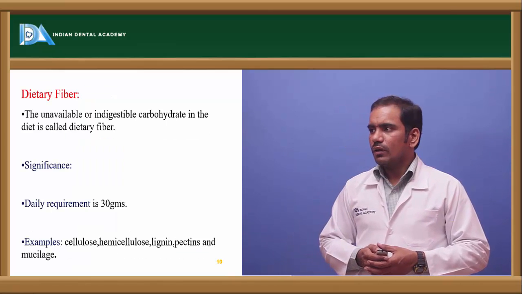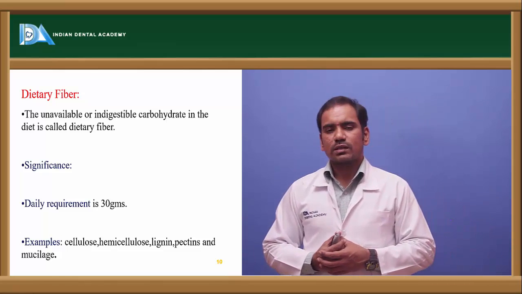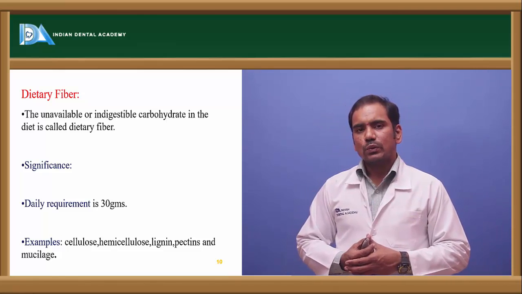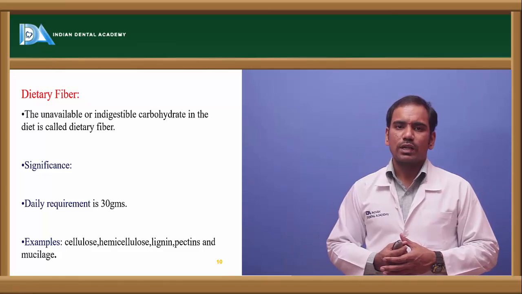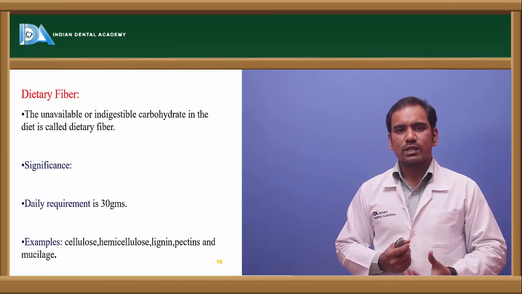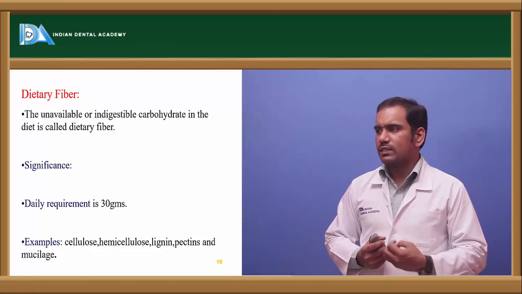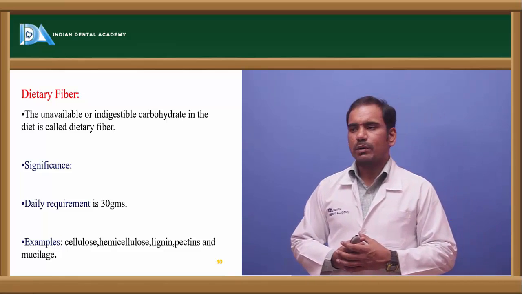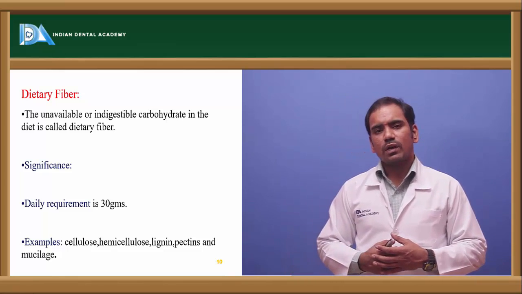Right. Now coming to the nutritional importance of carbohydrates, we have to discuss dietary fiber. These dietary fibers cannot be digested by our body. We can define dietary fiber as the unavailable or indigestible carbohydrates. They cannot be digested because there are no enzymes which can digest those carbohydrates. That's why these are called dietary fiber. Examples are cellulose, hemicellulose, pectin, lignin. All of them are dietary fibers.